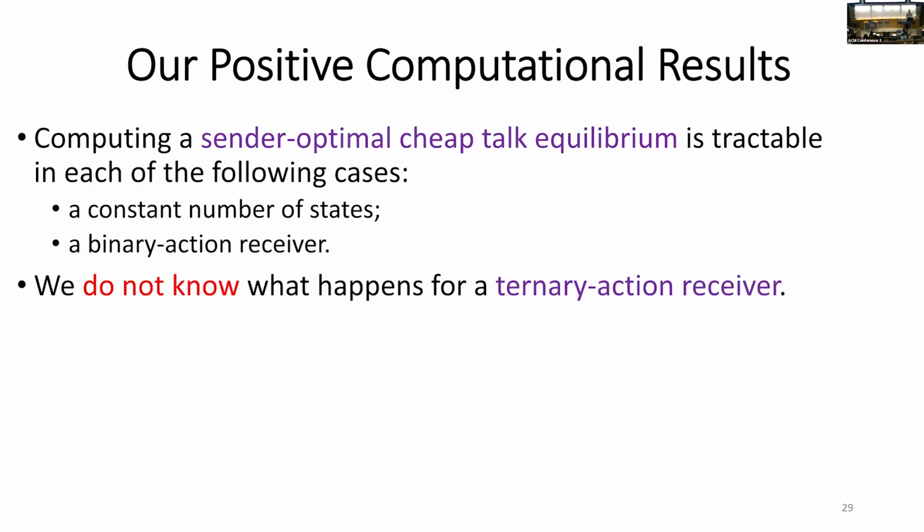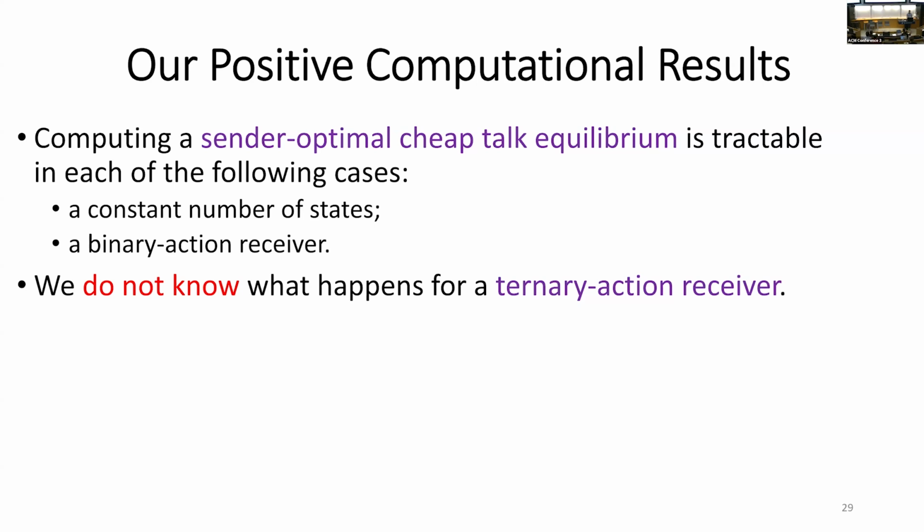And computing a sender-optimal cheap-talk equilibrium is, however, tractable in many special cases, such as when the number of states is constant, and when there are two actions for the receiver, and also when the utility of the sender is state independent. But I didn't mention it because, as I've already said, it turned out it was proved independently before us, so we're using another methodology. Now we don't know even what happens for a ternary-action receiver, whether the problem is easy or hard. We have some reason to suggest that it might be actually hard, even for three actions.